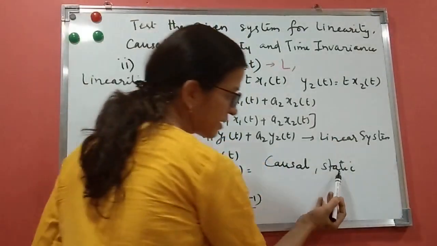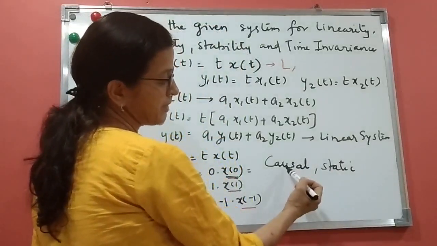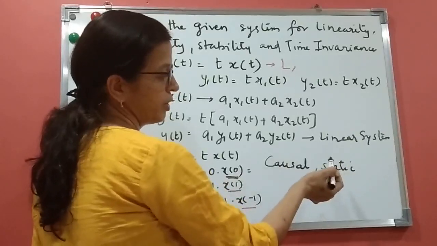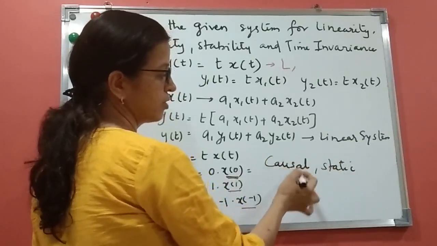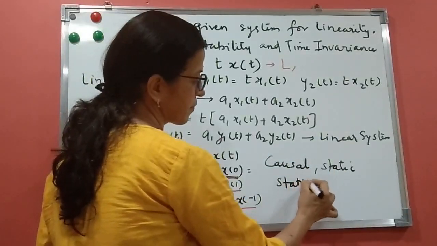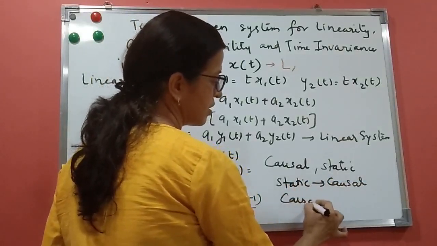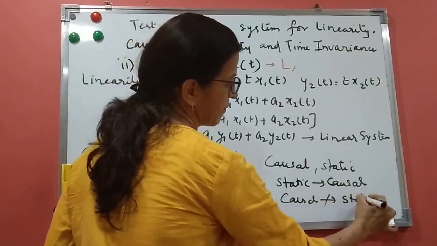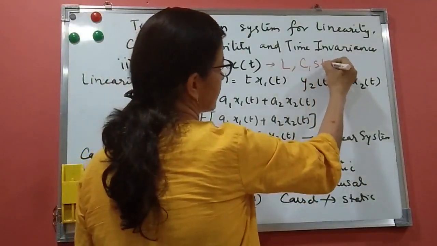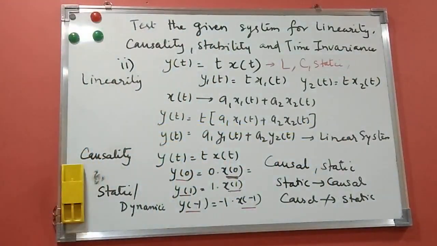And always remember, static systems are always causal, because static depends only on the present and causal is present and past. So static systems are always causal, but the opposite is not true. Why? Because causal is present and past both. A causal system can depend on present and past both, but that cannot be static. So causal cannot always be static. Remember. So we got here: causal and static. Static, I am writing in full because we have stable and unstable also. Now let us see the next 2 points.